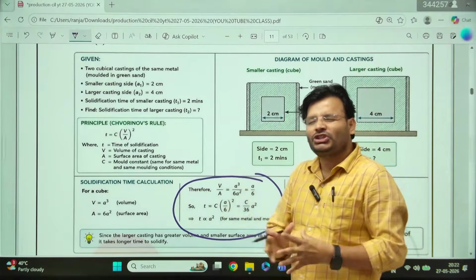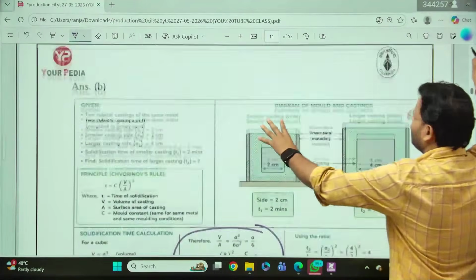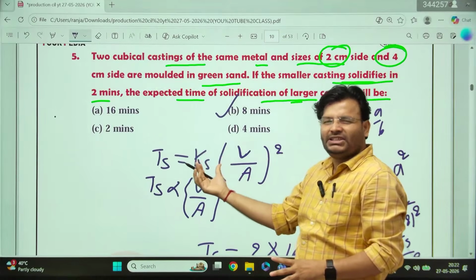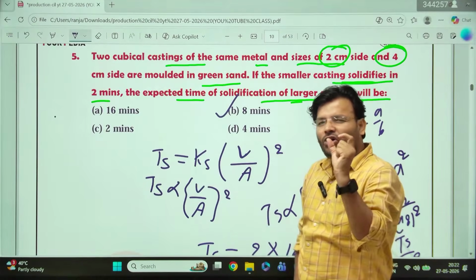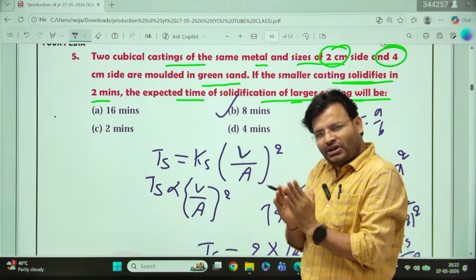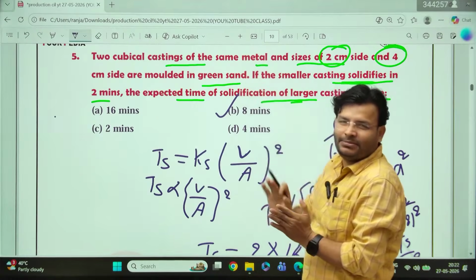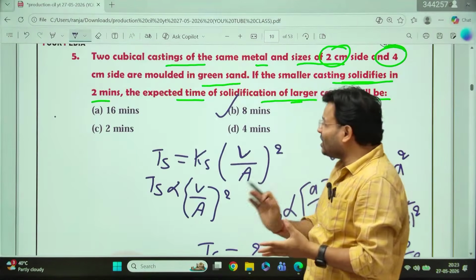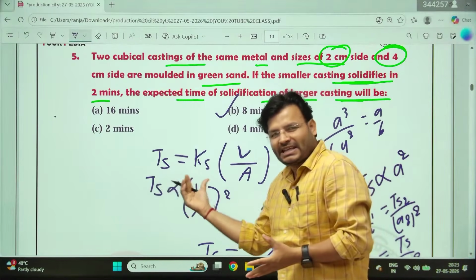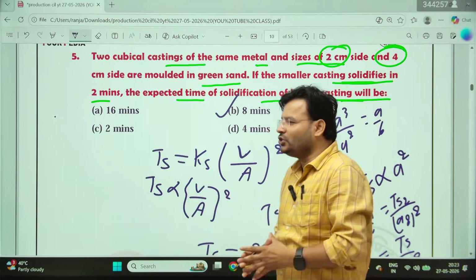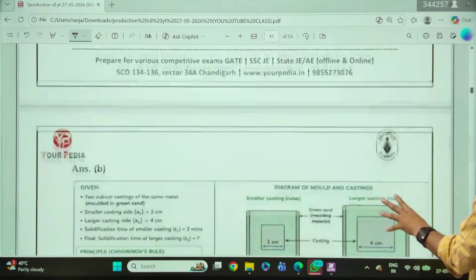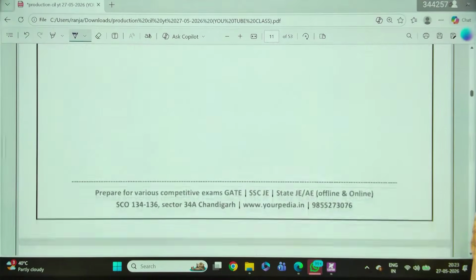Whenever that type of question comes, in which various things are there, here we can see in this formula you talk about volume, surface area, constant, several things are there, out of which only one thing is variable according to the question. So always try to convert the question in the form of the variable, whatever is going to change. That's why I have calculated V upon A, and I have just calculated the relation between the TS and A. Once I get the relation, it will be easy to solve. Right or no? That's why I'm telling you that this is easy for getting more marks in your exam.